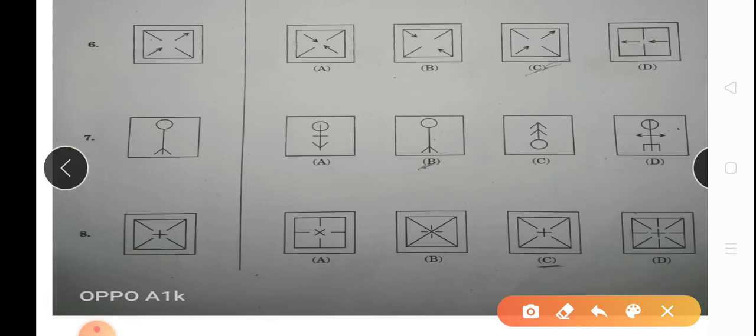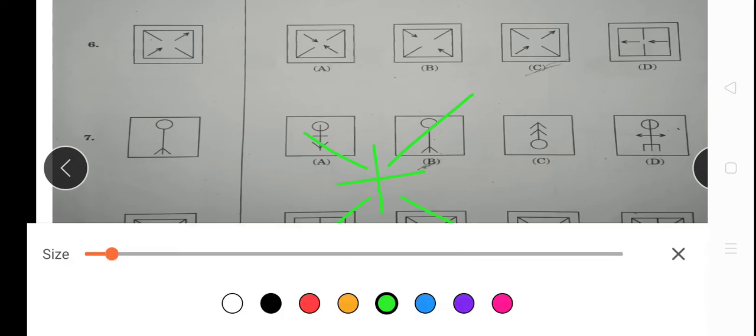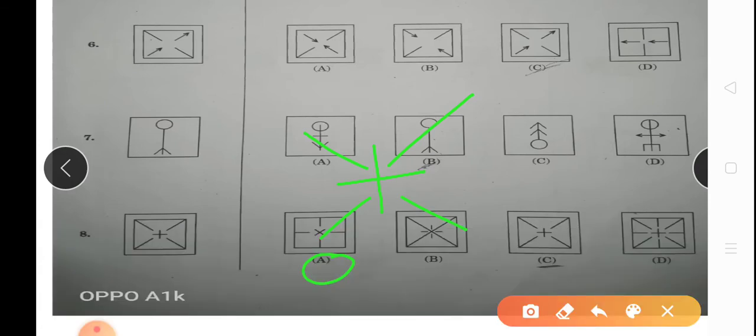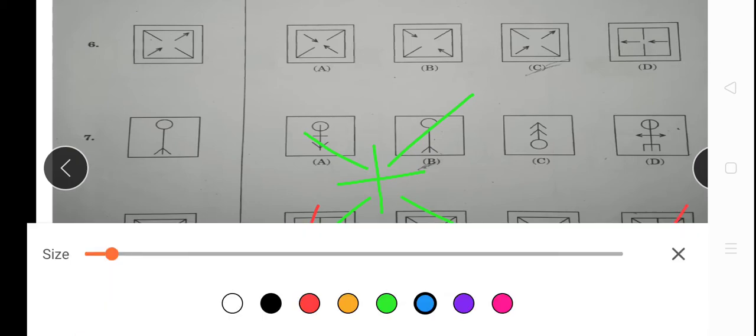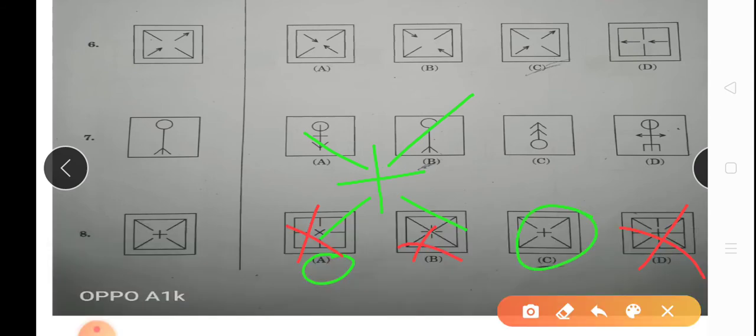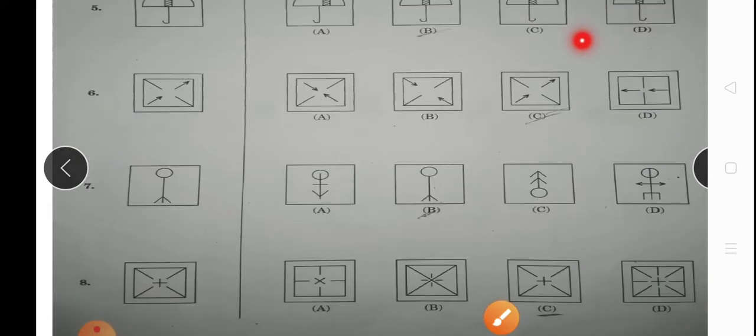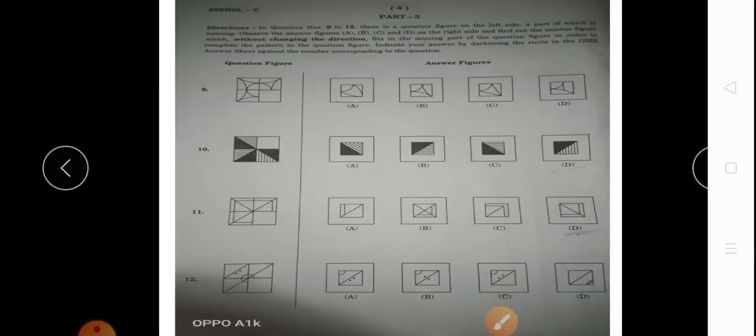Here is a plus. Is this figure, option A figure, matching it? No. It is not matching the question figure. Option number B is not matching. Option number D is not matching. Only option number C is matching. That means our answer is option number C. So let's move on to the next question.